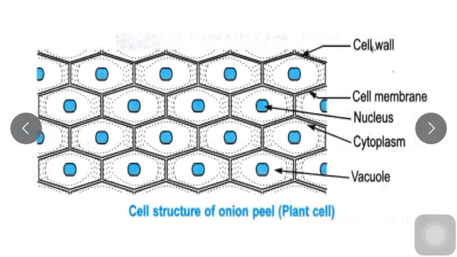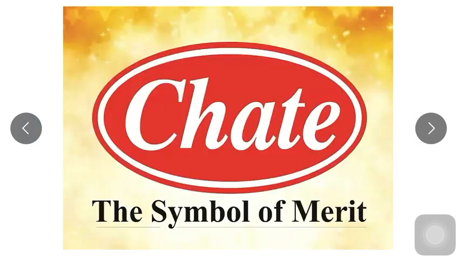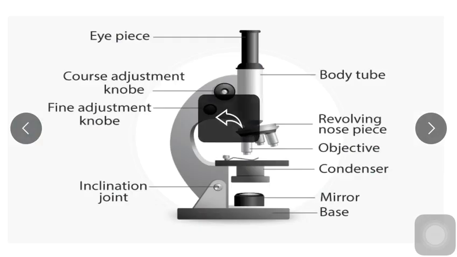When you observe this slide under the microscope, you will see all the basic units or structures look similar. We call these the basic units, that is, the cells which are present in the onion cell. When we consider these characteristics, we have to revise again.